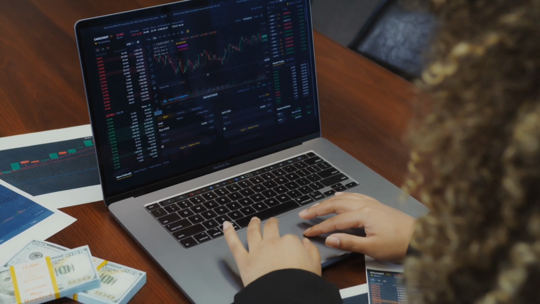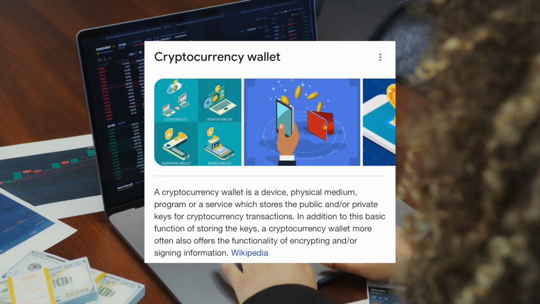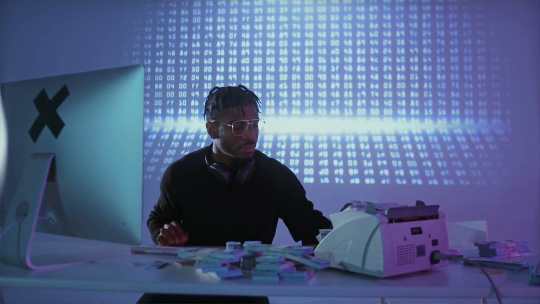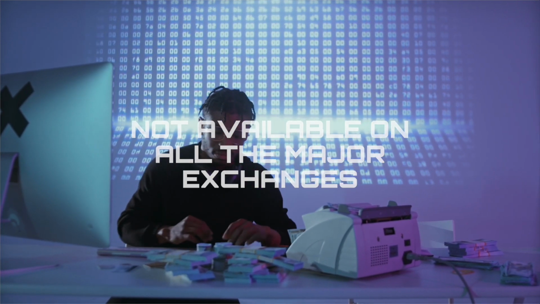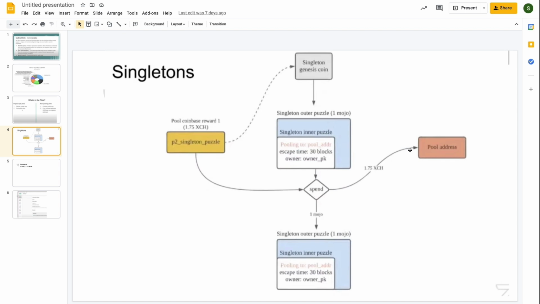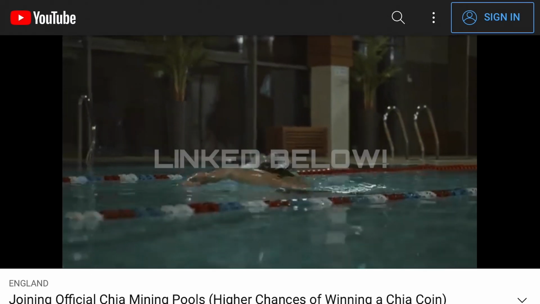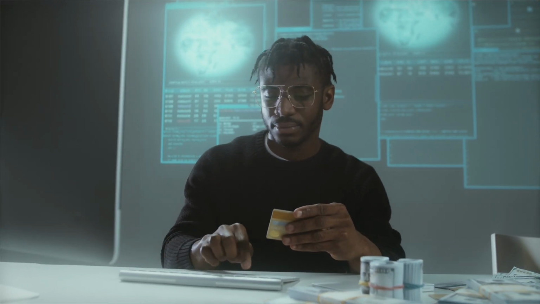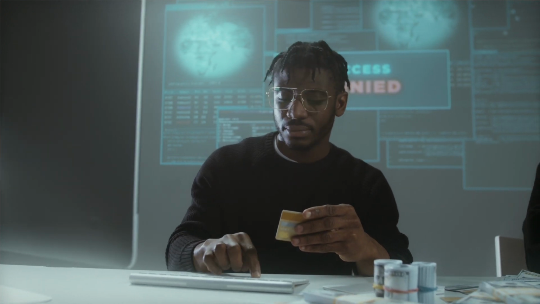In order to join Chia Pools, you need at least one Mojo on your wallet. So in order to get some Chia Coin, obviously you can go to an exchange and buy some, but that could be complicated because Chia Coin is not available on all the major exchanges. You need at least one Mojo because you need one Singleton when you're joining a pool. I've explained what Singletons are in my other Chia Pool video, which I will link up below. But basically, you need to have funds on your Chia wallet. If you do not, then you cannot join any of these Chia pools.